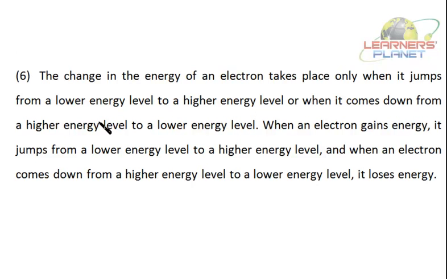The change in the energy of an electron takes place only when it jumps from a lower energy level to a higher energy level, or when it comes down from a higher energy level to a lower energy level.